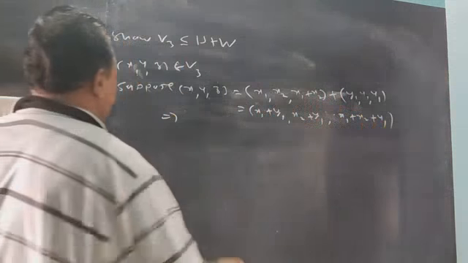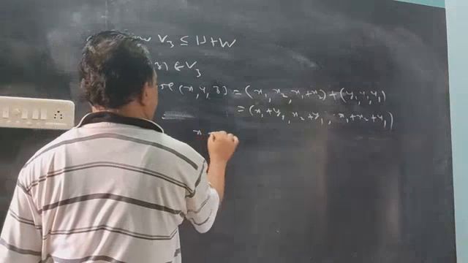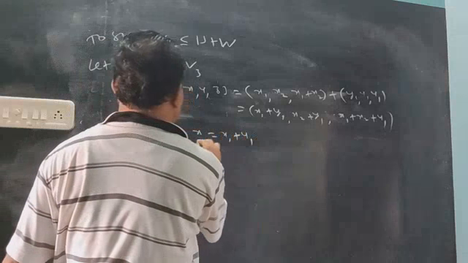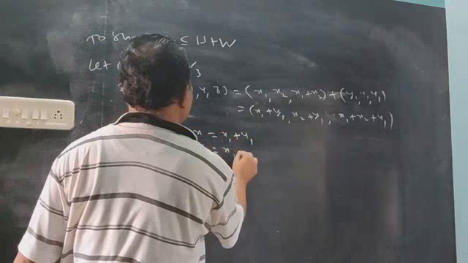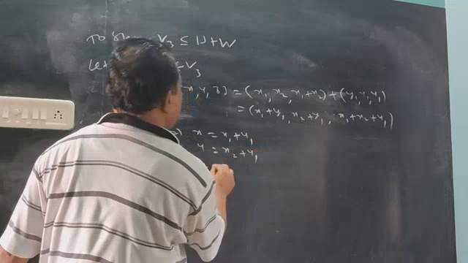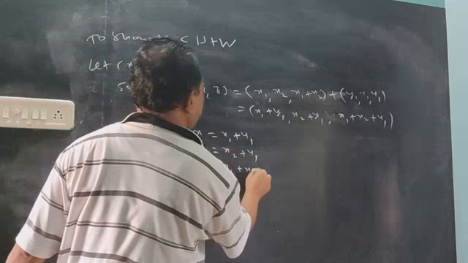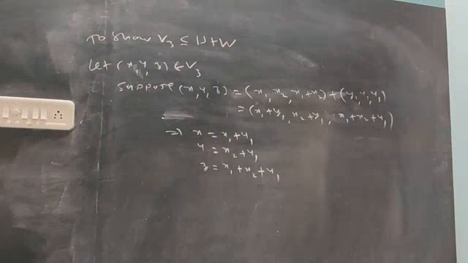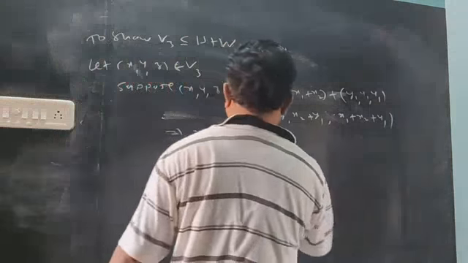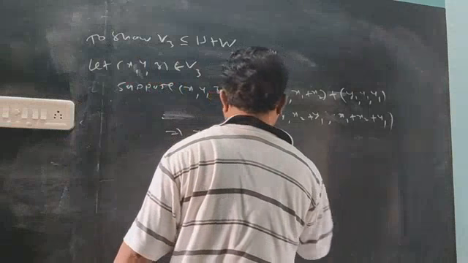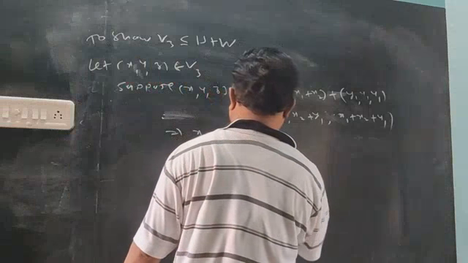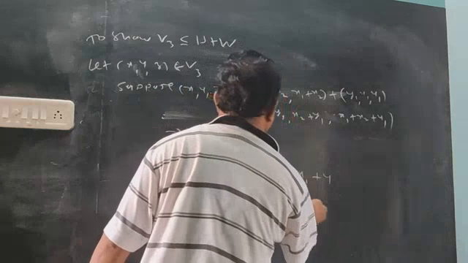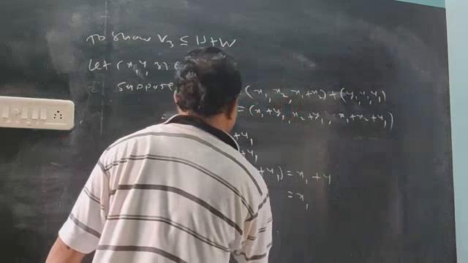Now compare. So x equals x1 plus y1, y equals x2 plus y1, and z equals x1 plus x2 plus y1. So these three equations we have. Solve them now. x2 plus y1 is y. Therefore the x1 value will be z minus y.